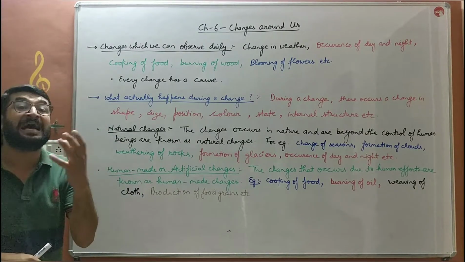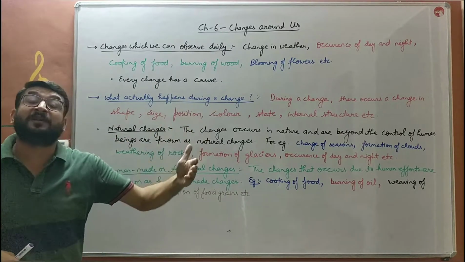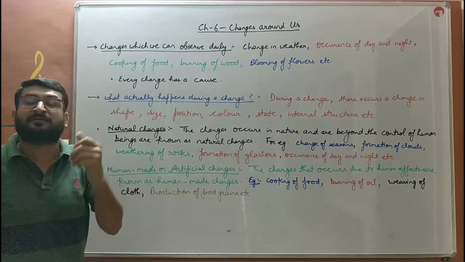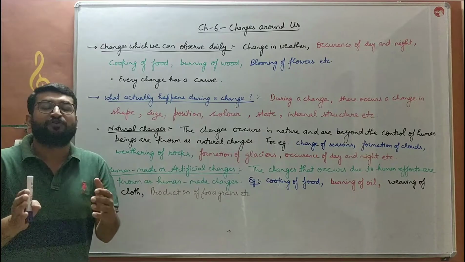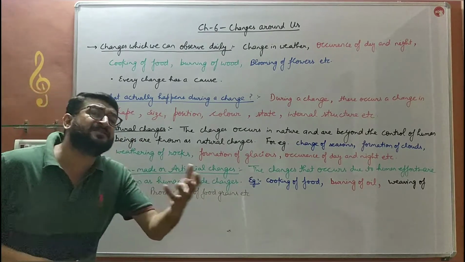You must have seen an iron article that is of grey color. Slowly and steadily, if we don't paint it, it will be converted into reddish brown color. That is the change which we observe around ourselves, which you can observe very easily.